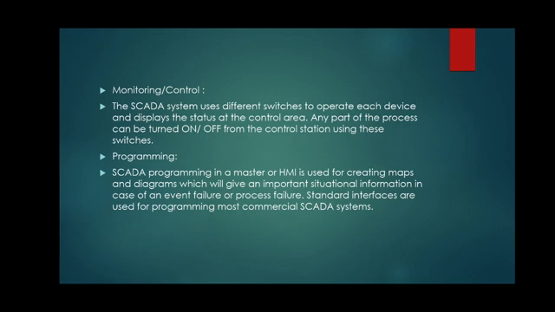Any part of the process can be turned on or turned off from the control station using these switches. So by using on-off control, the control process is taking place. Always the process control is achieved by on-off control of the switches.